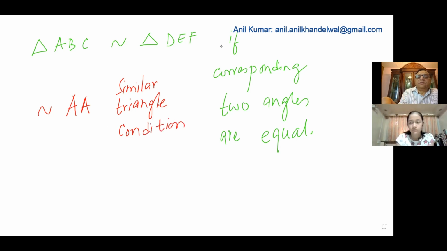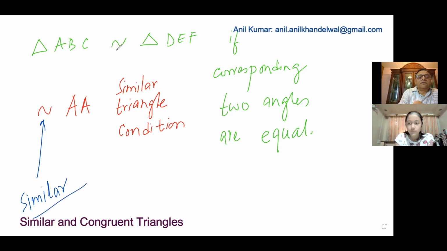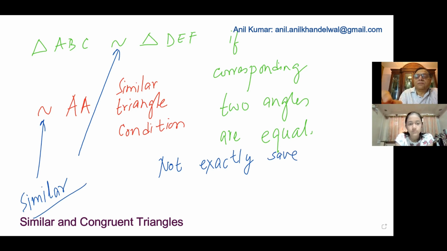The sign given here is for similarity, as given here. Is that clear to you? That means they are similar, right? It also means not exactly the same, not overlapping, not the same or congruent. So they are not congruent, as we saw.